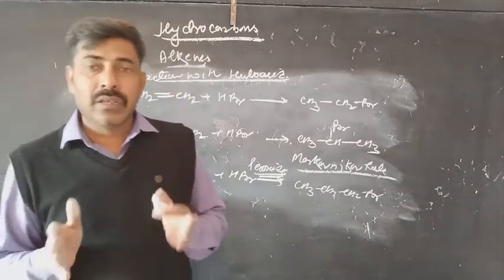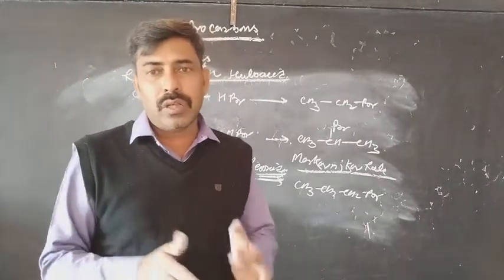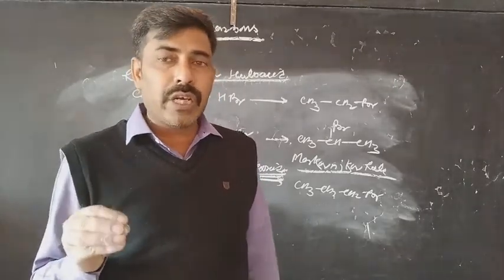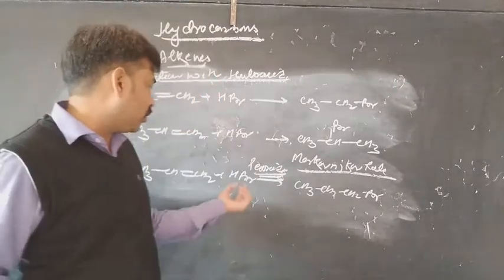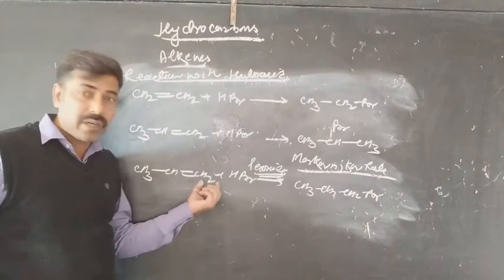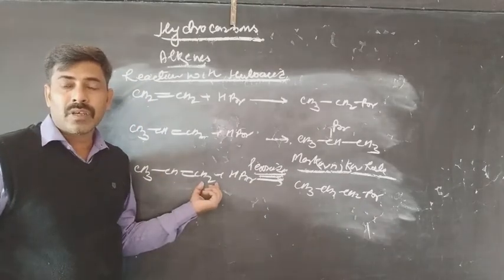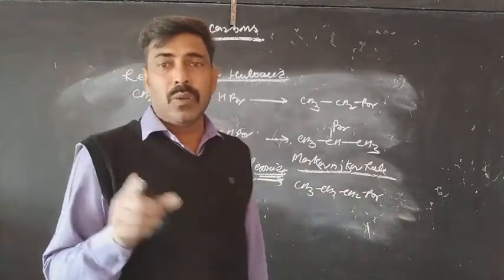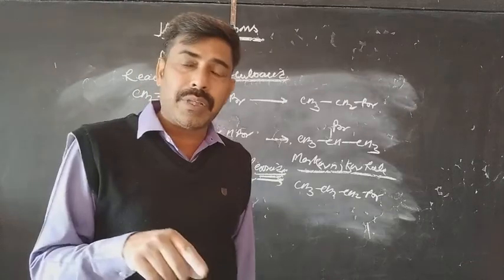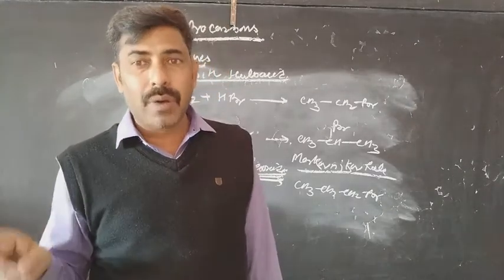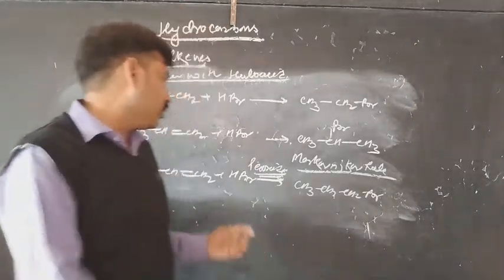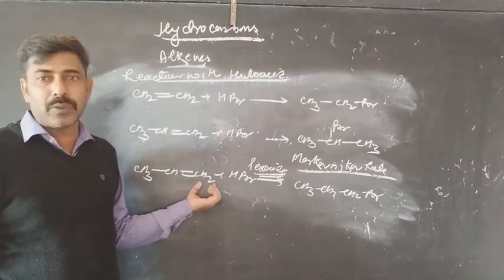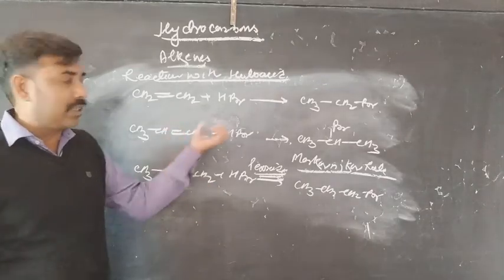Kharasch effect says, in the case of addition on an unsymmetrical alkene, the more electronegative element will approach the unsaturated carbon having the greater number of hydrogens in presence of peroxide. अगर peroxide का प्रेजेंस है तो more electronegative element उस कार्बन पे जाएगा जिसके पास greater number of hydrogens हैं. So in this case, the more electronegative bromine will approach the CH2, that is the primary position, instead of CH, as in the case of the previous one.